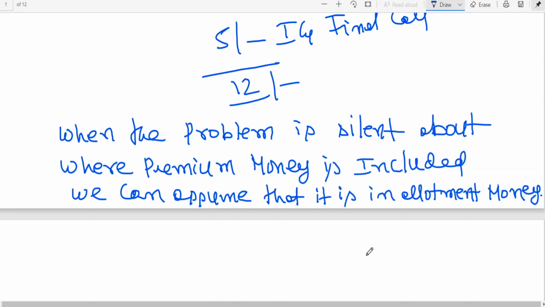That is, the premium money is included in allotment. Or as I told you, it can also be included in application money or call money. If specifically they give instruction, you go by that. Otherwise, we can assume that it is included in the allotment.